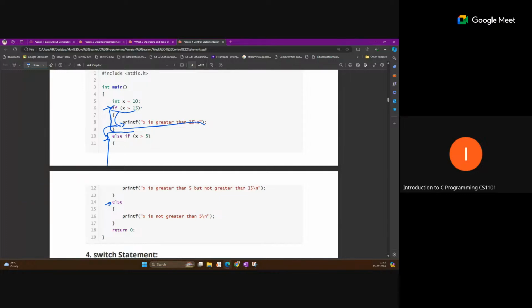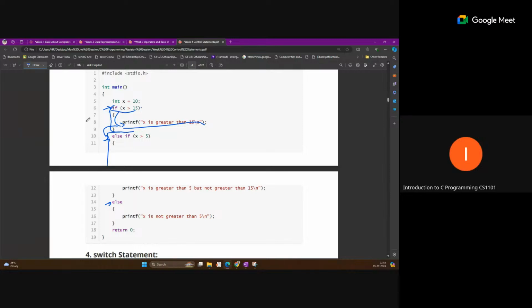Yep, someone is raising a hand. Sir, how many branches can we have? Any limitations? No limitation, you can use any number of else if. According to the document, I have never checked how many else if we can put, but I think there is no limitation. Okay, sir, thank you very much, sir.